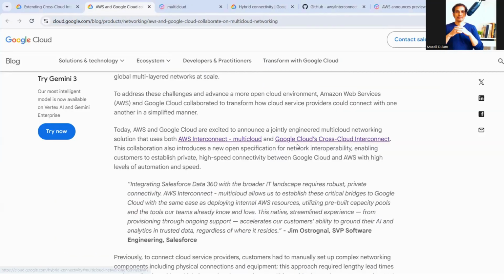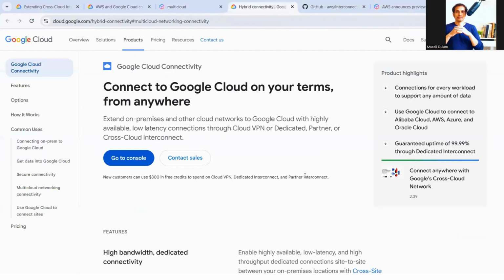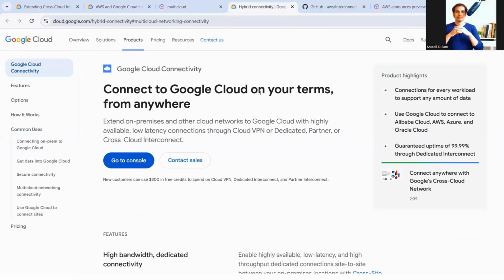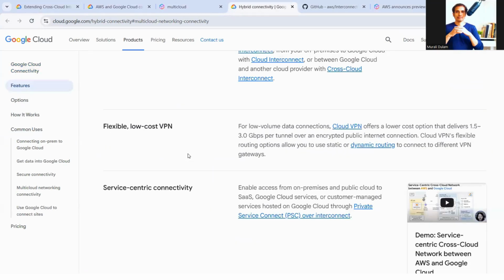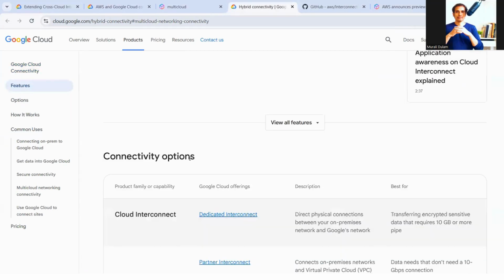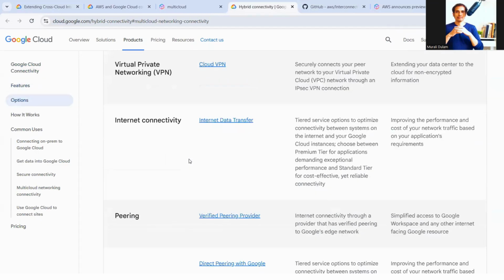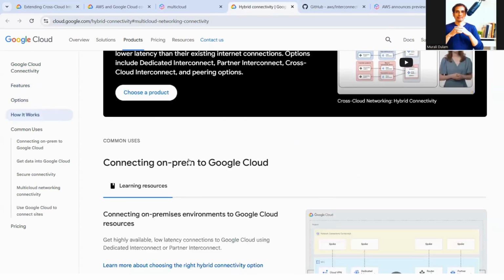AWS and Google launched one more service called Google Cloud Cross-Cloud Interconnect. This is the one, Cross-Cloud Interconnect. Connect to Google Cloud on your terms from anywhere. Right? Different scenarios you can see: dedicated connectivity, low-cost VPN. These are all the different connectivity options they mention here. Okay, and these are all options you can see.